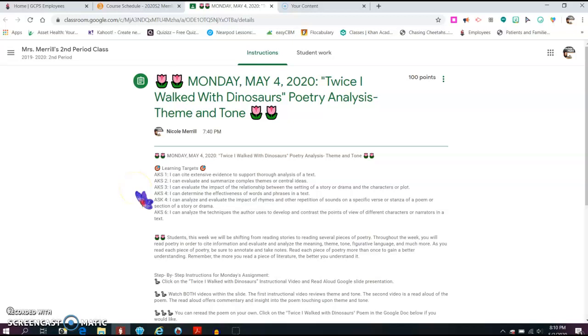I can determine the effectiveness of words and phrases in a text, and I can analyze and evaluate the impact of rhymes and other repetition of sounds on a specific verse or stanza of a poem or section of a story or drama. And AKS 6, I can analyze the techniques the author uses to develop and contrast the points of view of different characters or narrators in a text.